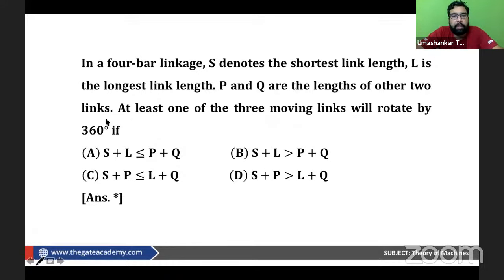Okay, so can we try this one, please? You guys can give me the answer in the live chat section. Again, a 2006 2 mark question. So you can see a lot of questions being asked from the first chapter, that is simple mechanism in theory of machine, right? Please try it. I'm very sure that we can do it. Very, very simple question. Nothing very typical in this one.